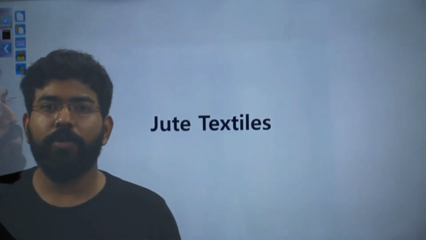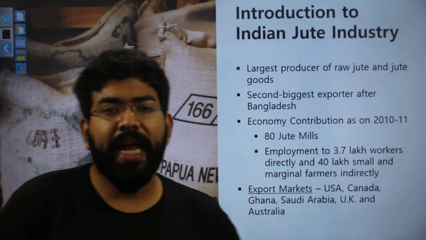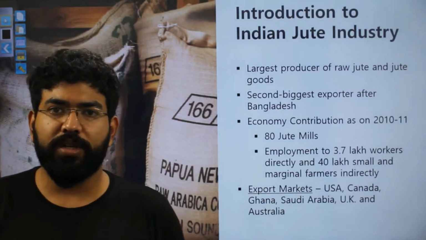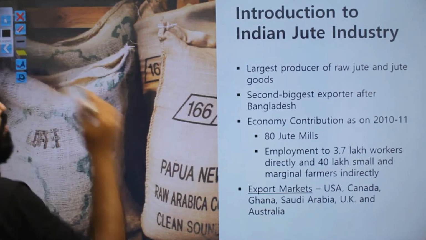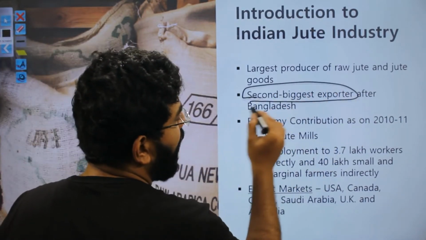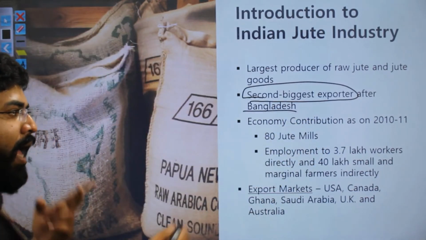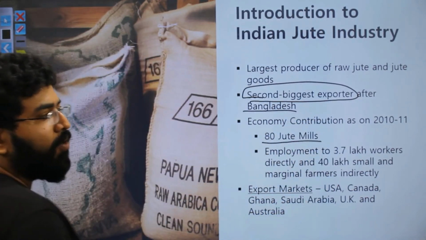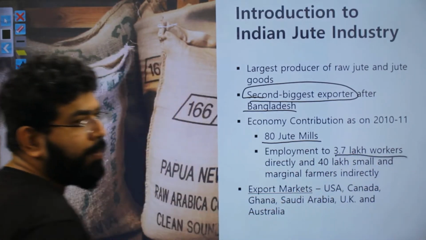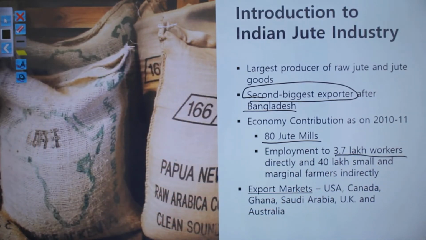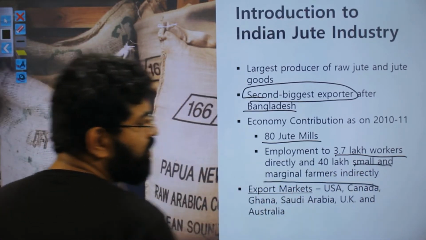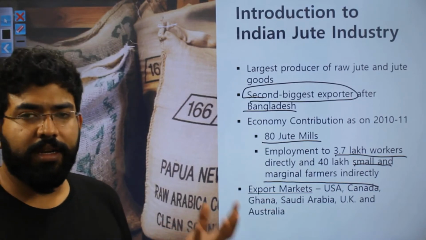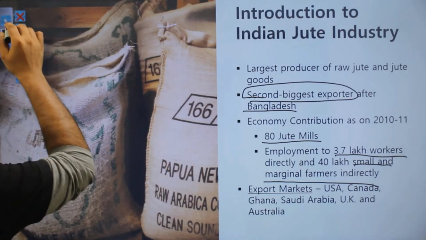Now, moving on to the jute textiles. India is one of the largest producers of jute textile, and it is also the second largest exporter of jute, the largest being Bangladesh. India has around 80 jute mills and it provides employment to around 3.7 lakh workers. It also supports a lot of small and marginal farmers, because they are the ones who produce the jute raw material.